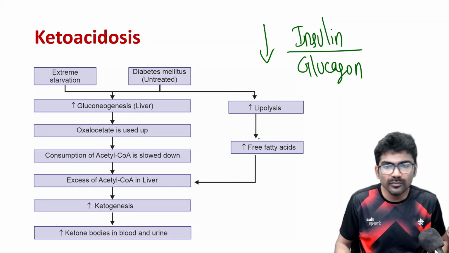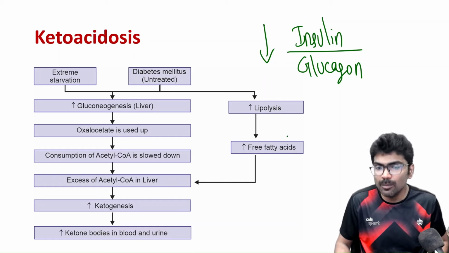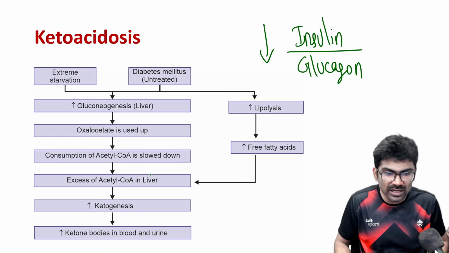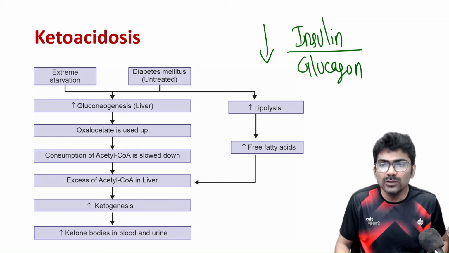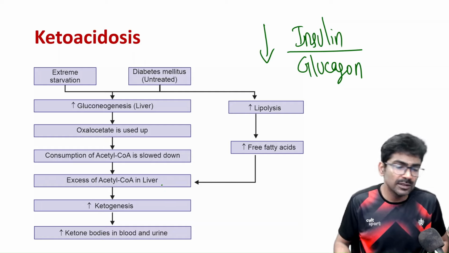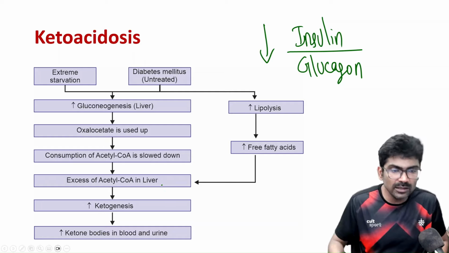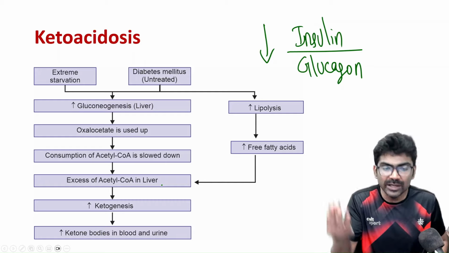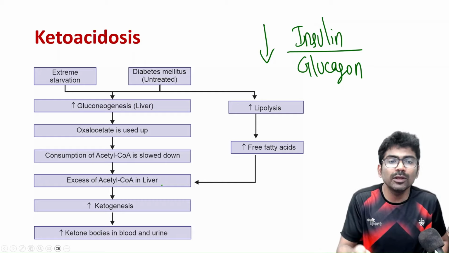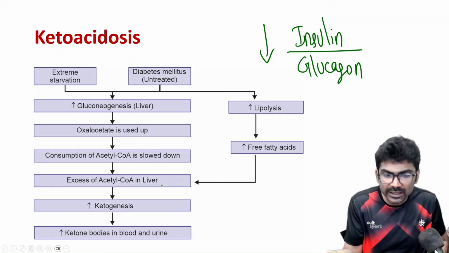Okay. So more lipolysis in adipose tissue, more free fatty acids in the blood. So they come to the liver, right? Because insulin glucagon ratio is less, what is going to happen? CPT1 pathway will be open. So they will go to beta oxidation. They will produce acetyl CoA. There is no oxaloacetate, so they cannot enter the TCA cycle.